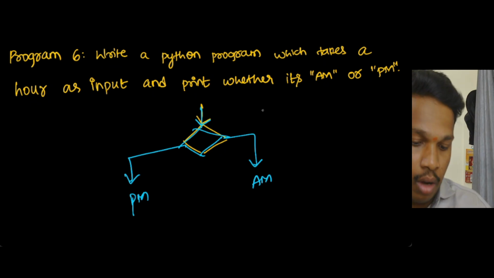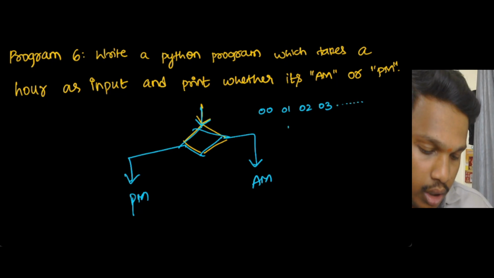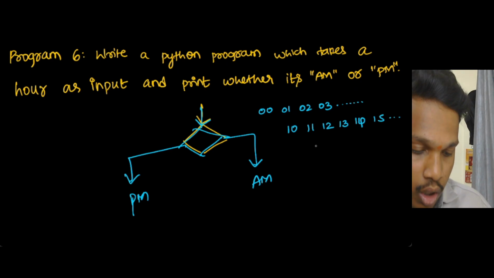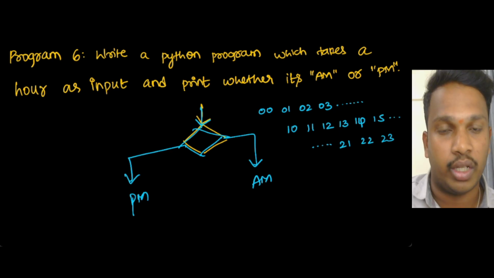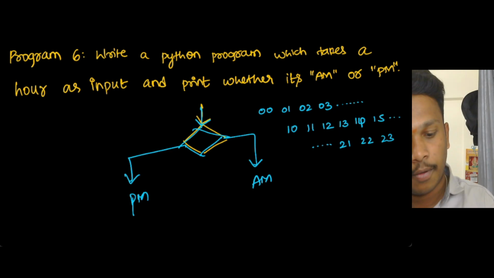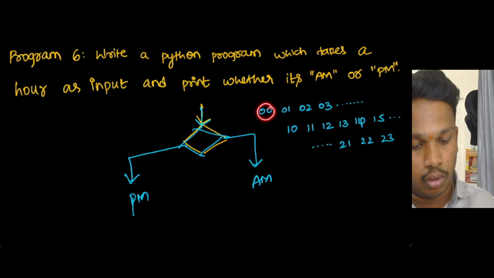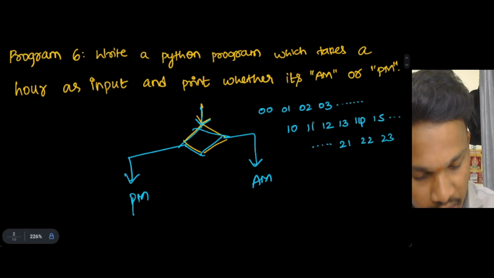Now see, we have hours 00, 01, 02, 03, and so on, 10, 11, 12, 13, in 24-hour format, 15, and so on, 21, 22, 23. 24 is not possible, okay? Why? Because 0 is there. This is the time, it will go like this, from 0 to 23. Am I right? Now, what is the breaking condition here?